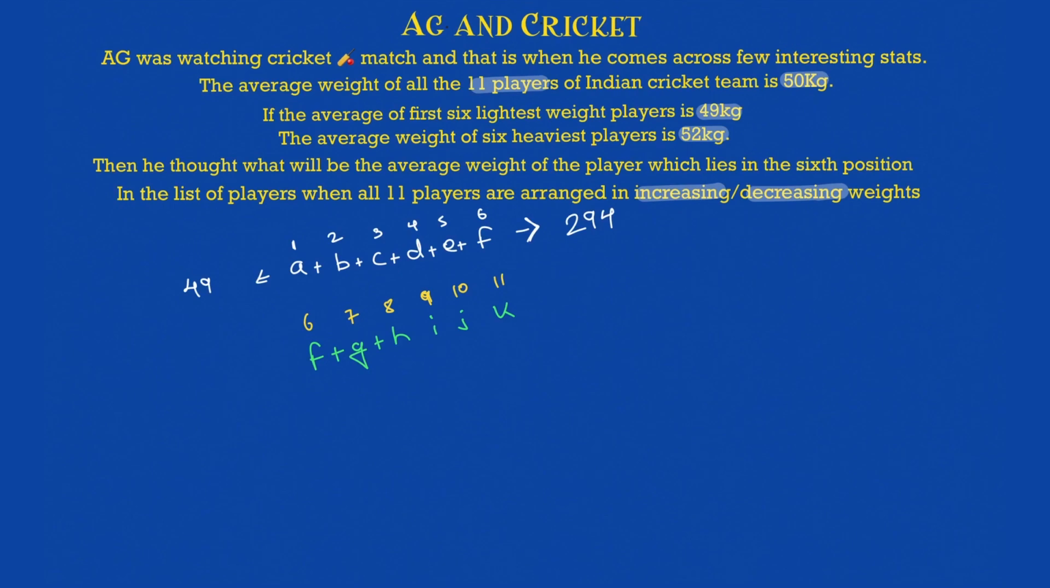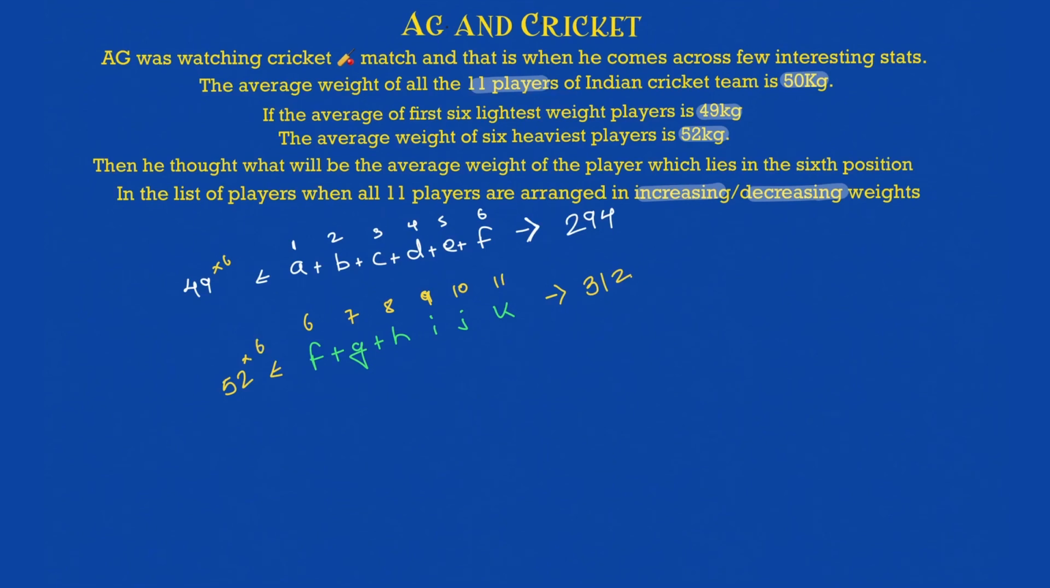Their average is given to me as 52. So what is the sum of weight of all the players in this category? What will you do? 52 into 6, because there are 6 players, which is coming out to be 312. Earlier we did 49 into 6 and got this. Now we did 52 into 6 and we got the answer as 312.